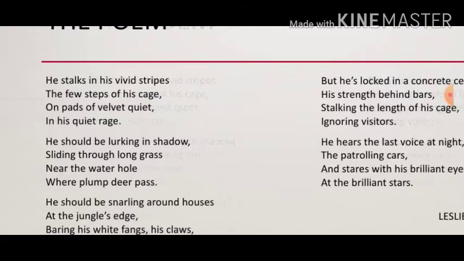As we all know, personification means giving human qualities to animals or inanimate objects. When we give human qualities to animals or inanimate objects or trees or anything around nature which is not human, that is known as personification. Here the poet has referred to the tiger as he, and that's why we can see another literary device, that is personification. The tiger is personified as the poet has referred to him as he.